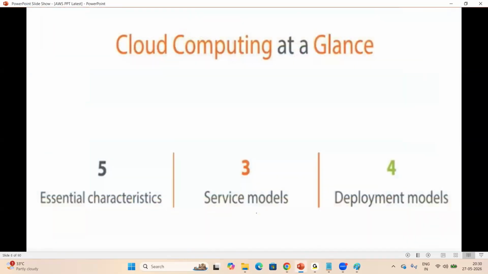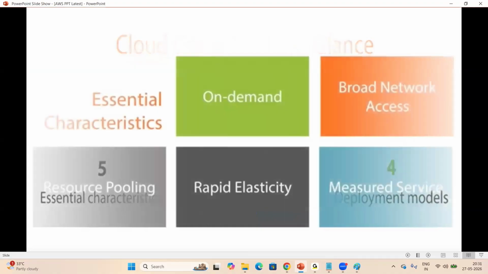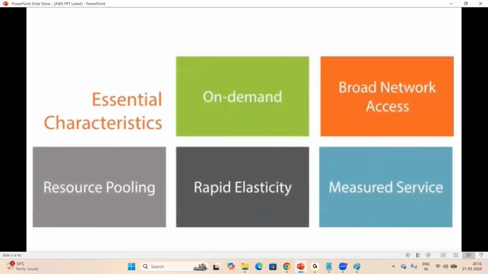Yeah, here in cloud we have 5 essential characteristics, 3 service models, and 4 deployment models. Let us go with one by one. 5 essential characteristics. First one is on demand. What is on demand, anyone? We discussed already. On demand is nothing but, I mean, instantly, immediately, whenever it is needed.